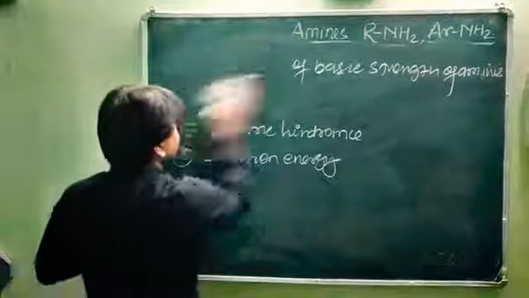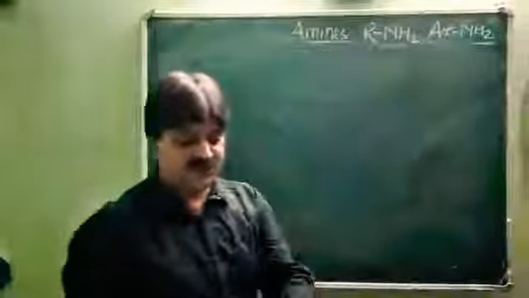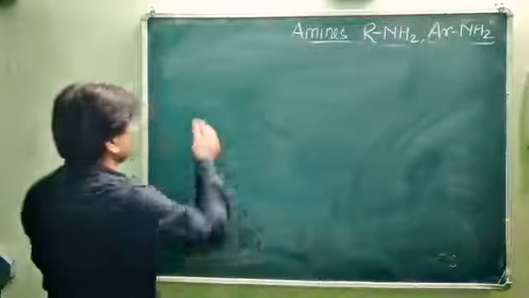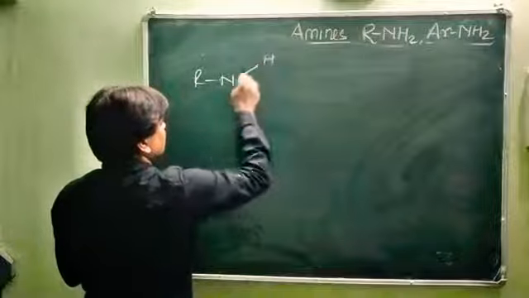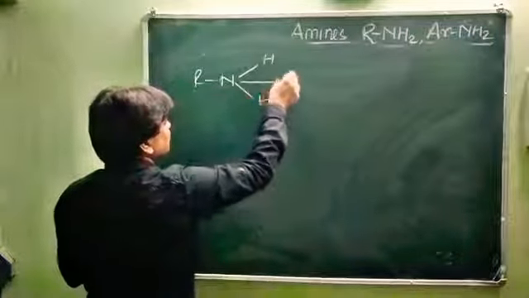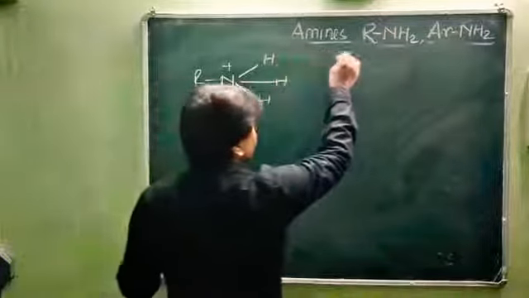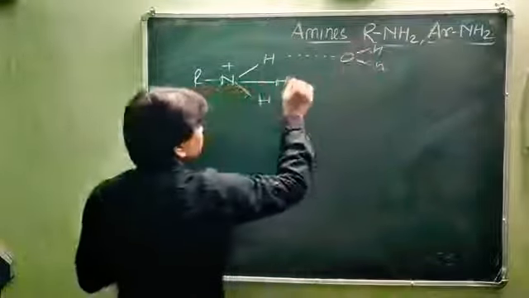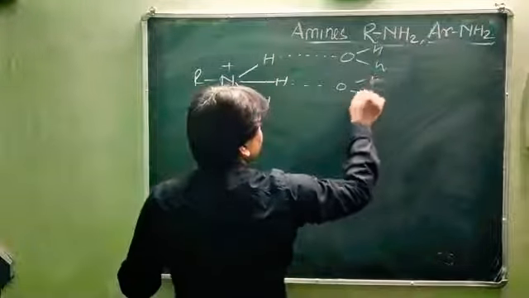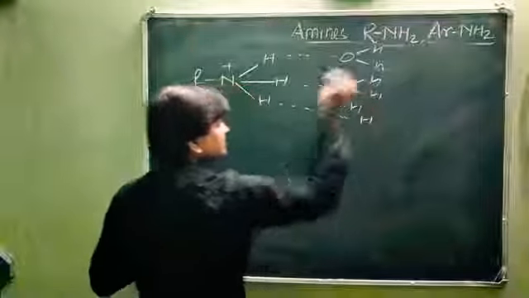Just like in case of the primary amines, when primary amines get protonated, what will happen? This is R and H2, and one hydrogen becomes protonated, giving NH3 plus. So it has the ability to associate with 3 water molecules, and energy is released in this way. This is called the solvation energy.